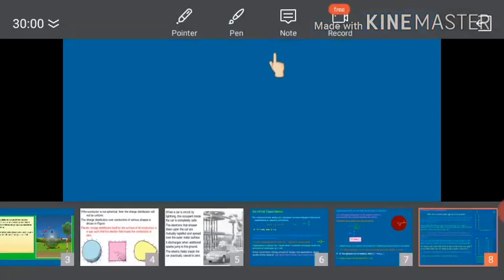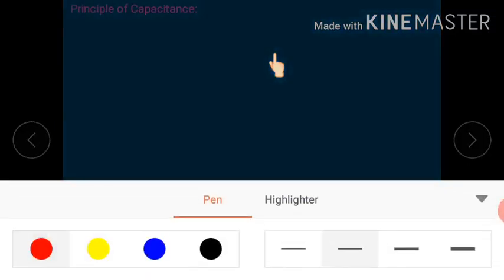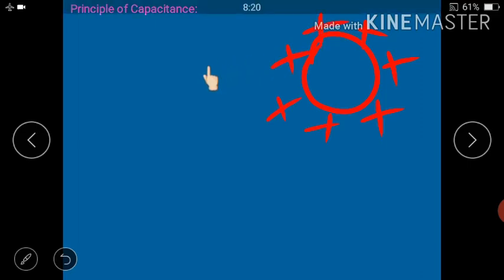Let me draw it, then it will be more clear to you. Suppose a conductor is there, and we have given charge to this conductor. And the charge will be all over like this. Now we are increasing the charge, the potential is also increasing.